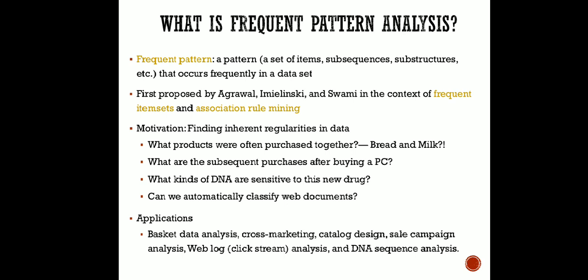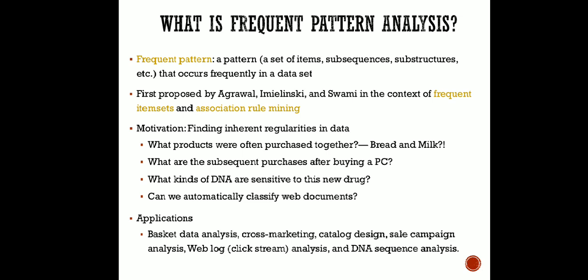So the frequency of purchasing bread and milk together will decide whether we are going to suggest milk as the second product after a customer purchases bread. For this kind of situation we can use frequent patterns, right?